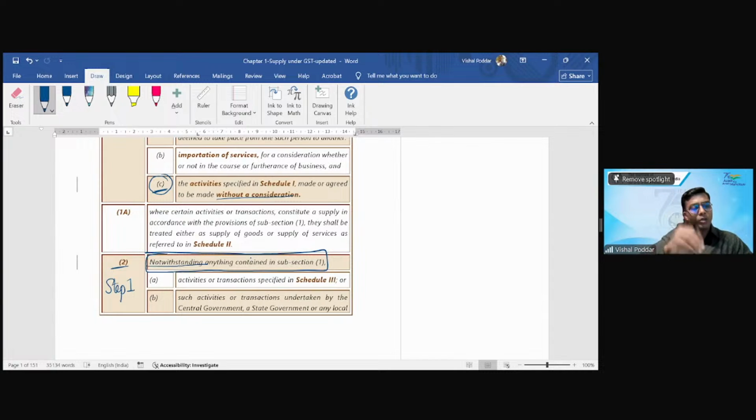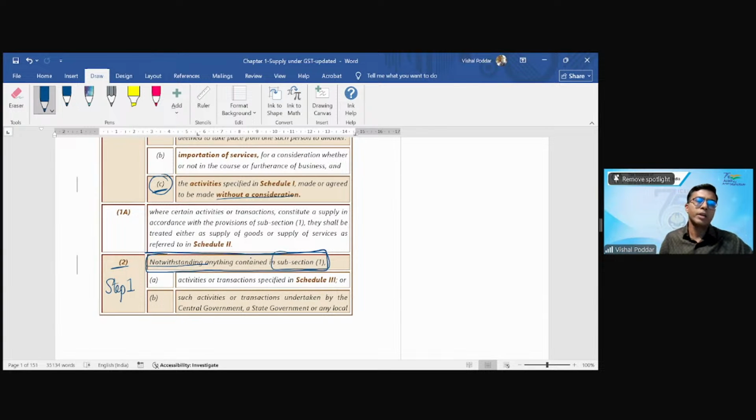In some cases, they will say notwithstanding anything contained in this chapter. Now, what is a chapter? Many times when you read the law, you'll find that some sections together are called chapter 1 of that law. Other few sections are called chapter 2 of that law. Now, if this is fitting in chapter 1, and this subsection says notwithstanding anything contained in this chapter, so this subsection 2 will be superior to all sections covered in chapter 1. But here it is saying notwithstanding only one thing, anything contained in subsection 1. It means it is superior to 1, and that is why you should first read and apply this. Because this is saying, boss, forget what 1 is saying, first listen to me. And that is why we first come to this subsection.